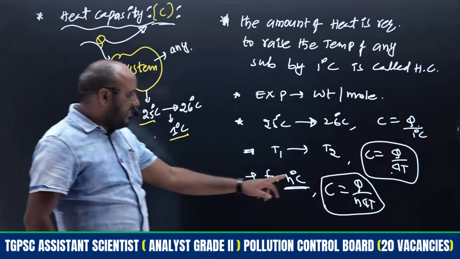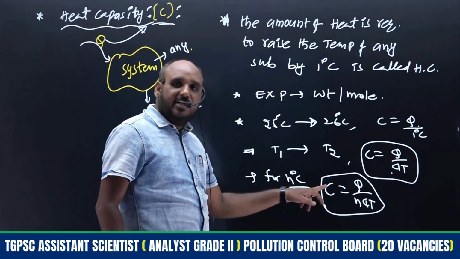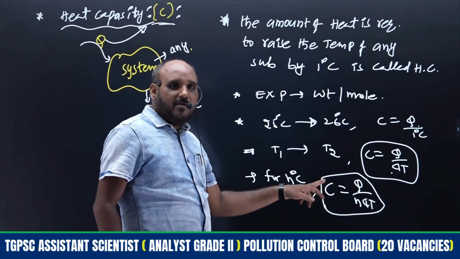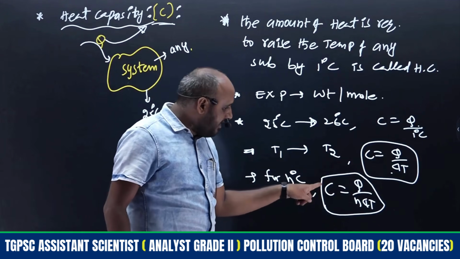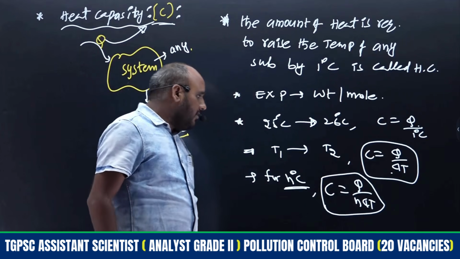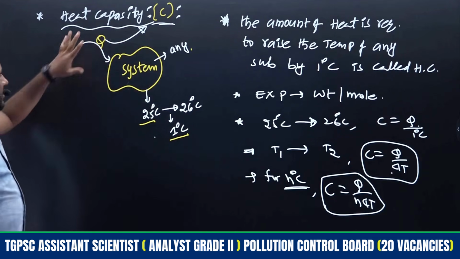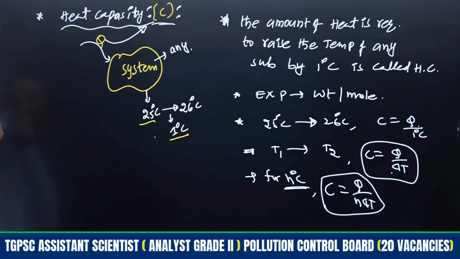For 1 degree C, and for n degrees, this n will come here, that is n into C. That n into C will be written like this: C is equal to Q by n into delta T. This is the equation and definition for heat capacity. This is the concept of heat capacity.